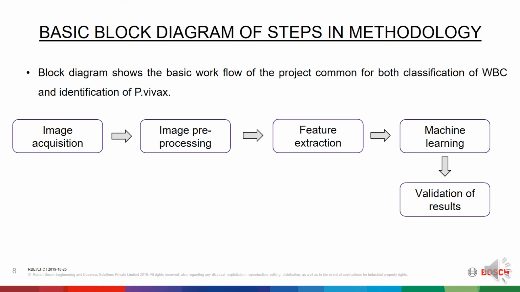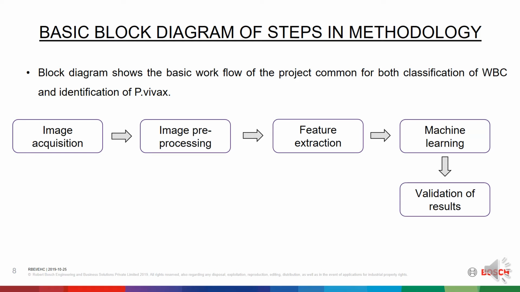Image pre-processing is done so as to remove noise and give out best quality images. Feature engineering is the process by which features are extracted to train the machine. Machine learning predicts the result and it is manually validated to check the accuracy of the system. Now we'll look into each one in detail.